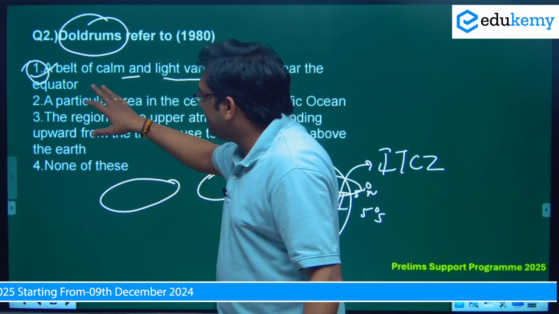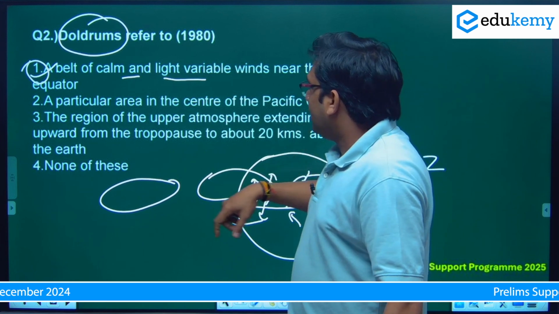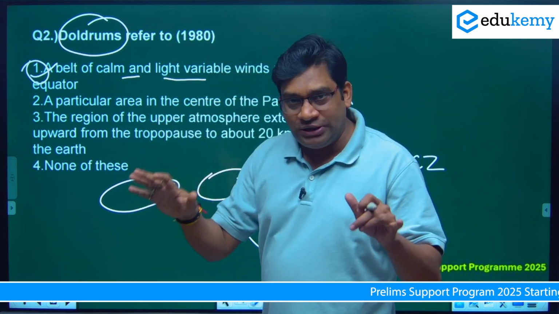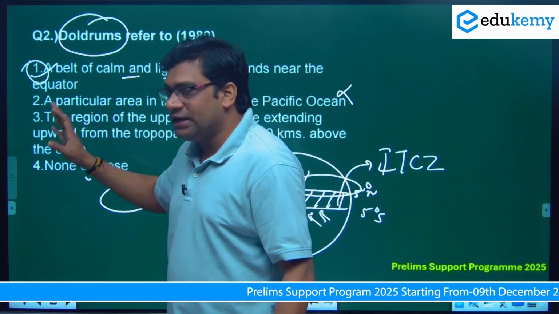Let's see what is given in the second option. A particular area in the center of the Pacific Ocean, no. The region of the upper atmosphere, so it cannot be the upper atmosphere. We are talking about the ground surface, so it will not be the upper atmosphere, and none of the above. So option 1 is the correct one.